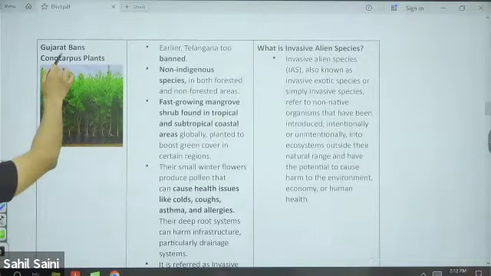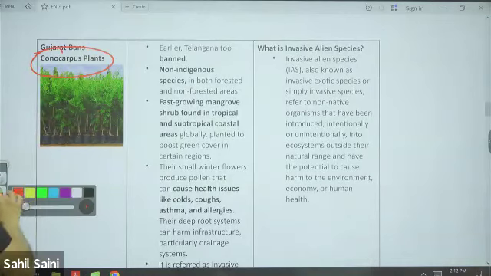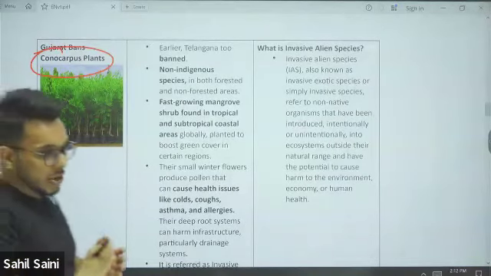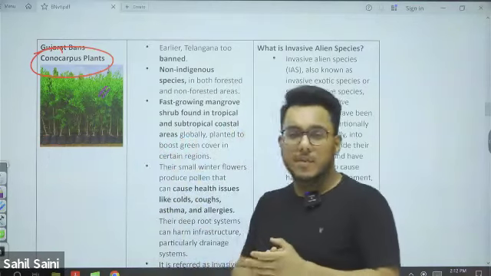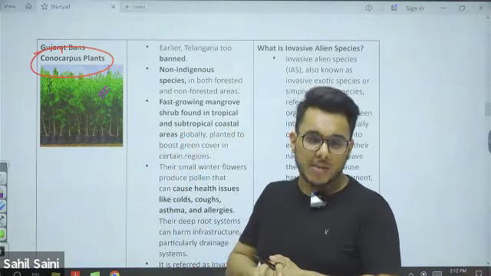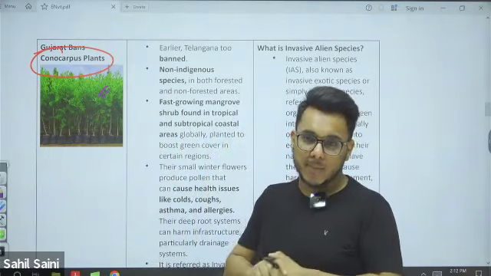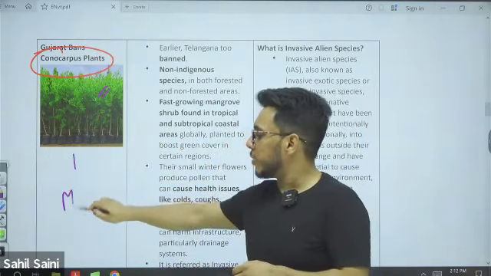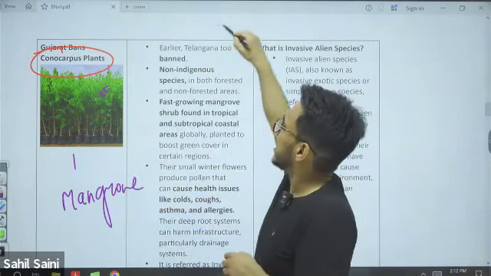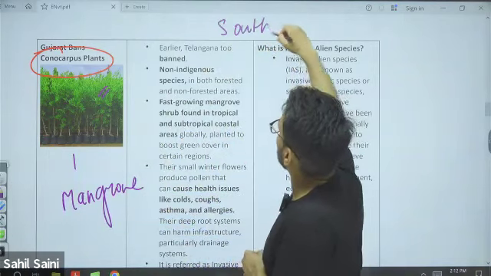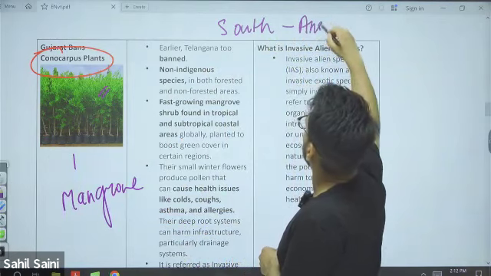Then Conocarpus plants. Gujarat recently has banned this Conocarpus plant. Earlier Telangana banned Conocarpus. Now Gujarat has banned Conocarpus. It is a variety of mangrove shrub which is native to South America.